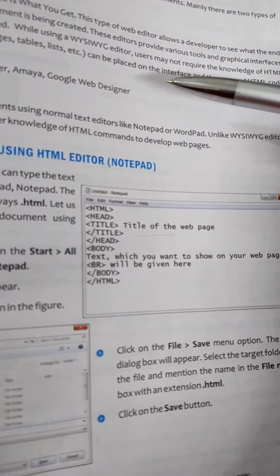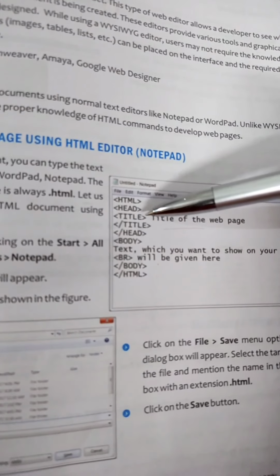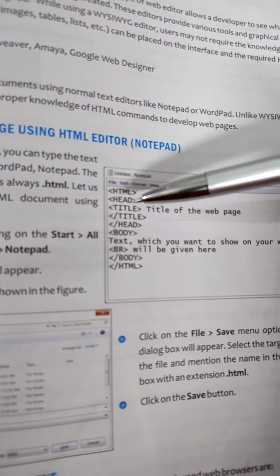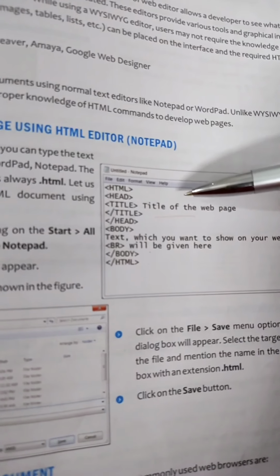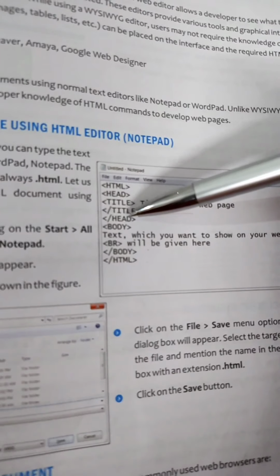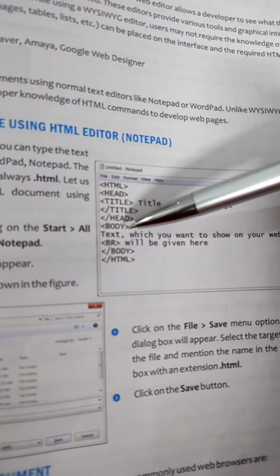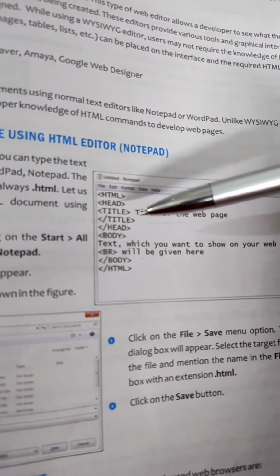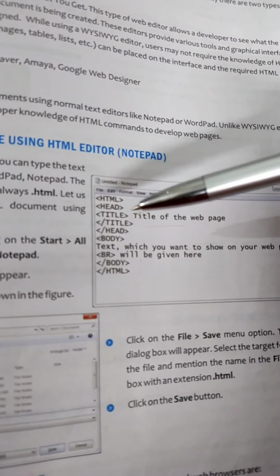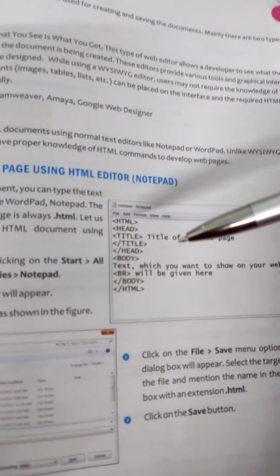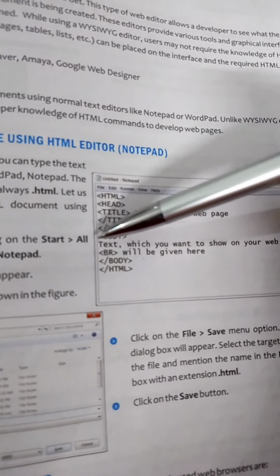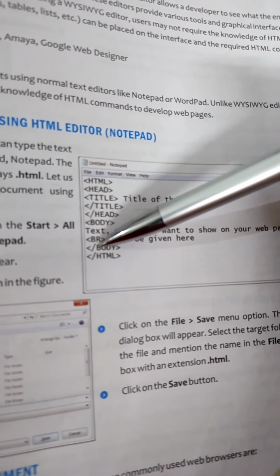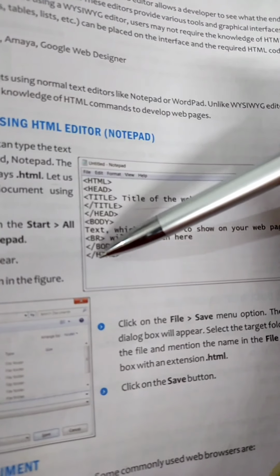So after closing the title tag, then close the head tag, as head tag only includes the meta information about HTML page and it contains the title tag only. Write the title of the web page, and then close the title tag and then close the head tag. Then comes the body tag. Body tag defines the document's body and it is basically a container for all the visible contents such as heading, paragraphs, whatever content you are using in a document, that all are included inside the body tag. And then body tag is closed and then the HTML tag is closed.